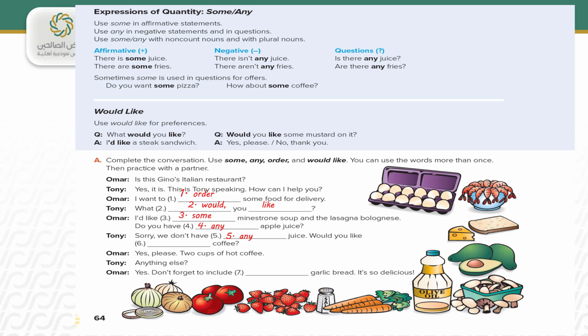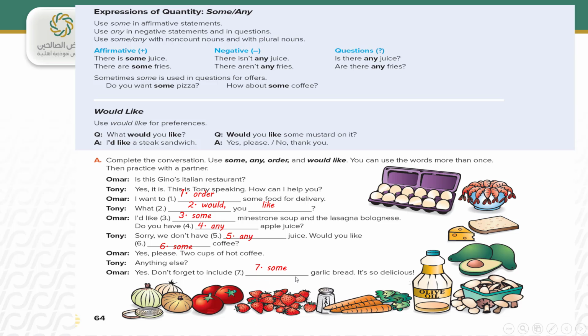Would you like some coffee? That's an offer. And in the offer we can use some. Yes, please, 2 cups of hot coffee. Anything else? Yes, don't forget to include garlic bread. Garlic bread. It is uncountable noun, and we use, yes, some.